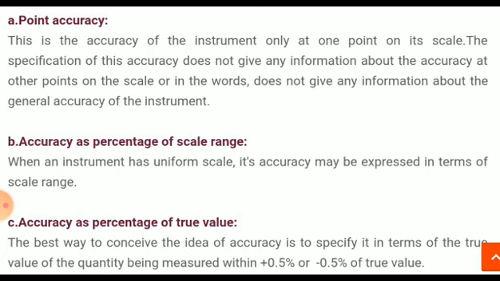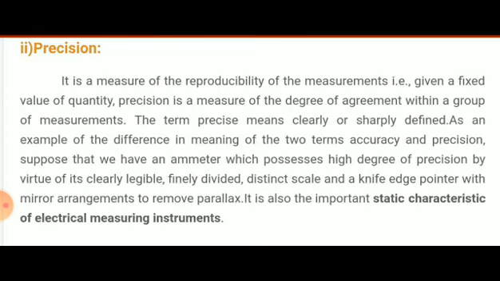Okay, so accuracy is the closeness of all the readings to the true value. When the measured value is near to the true value of the quantity, then you can say the instrument is accurate. Then precision is a measure of the reproducibility of the instrument, that is, given a